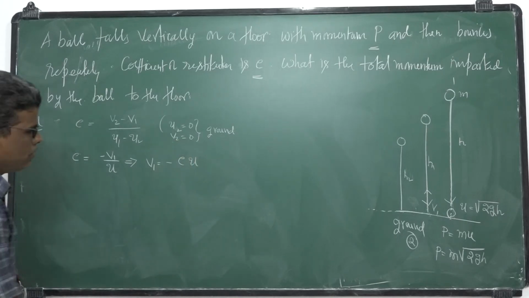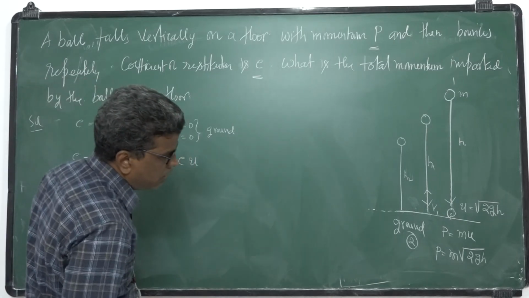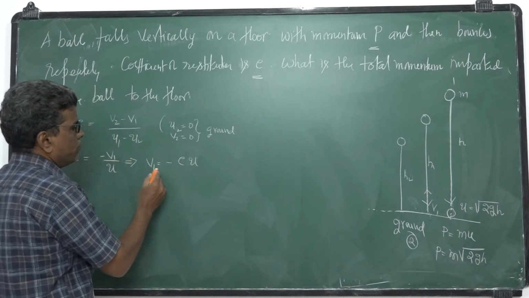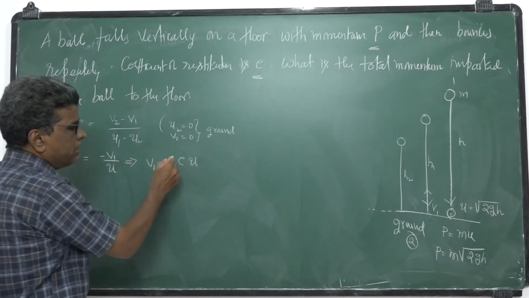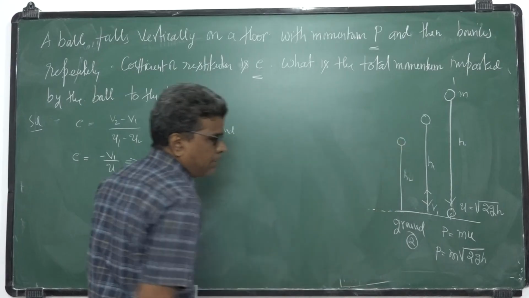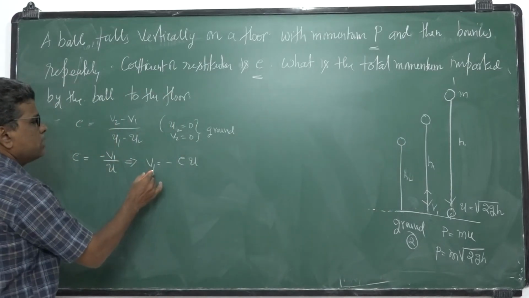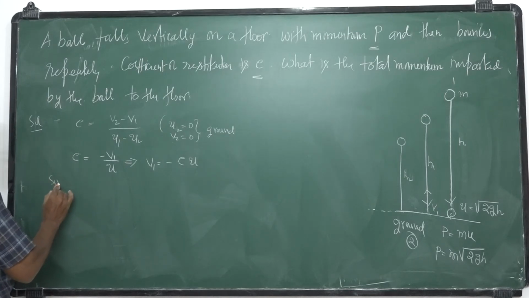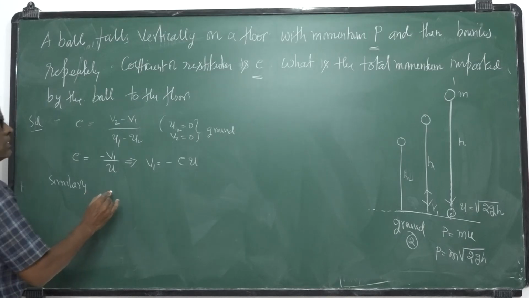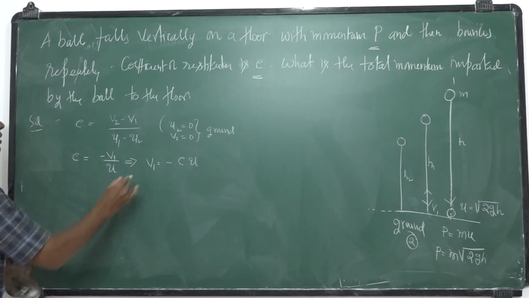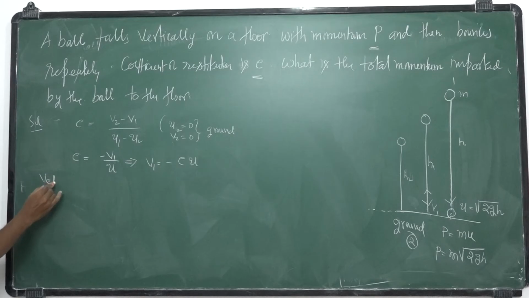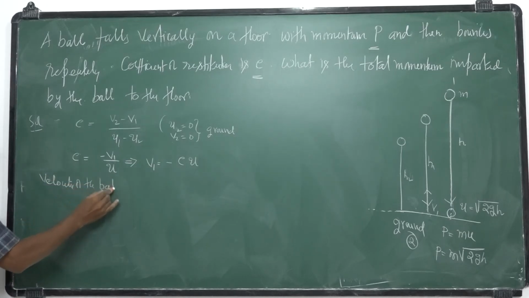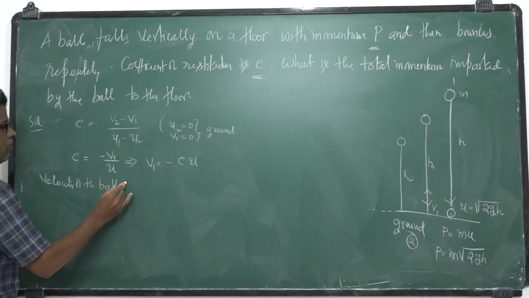This is the velocity of the ball after collision. This minus indicates it is rising up after collision. So what is V1 here? V1 is the velocity of the ball after the first collision.